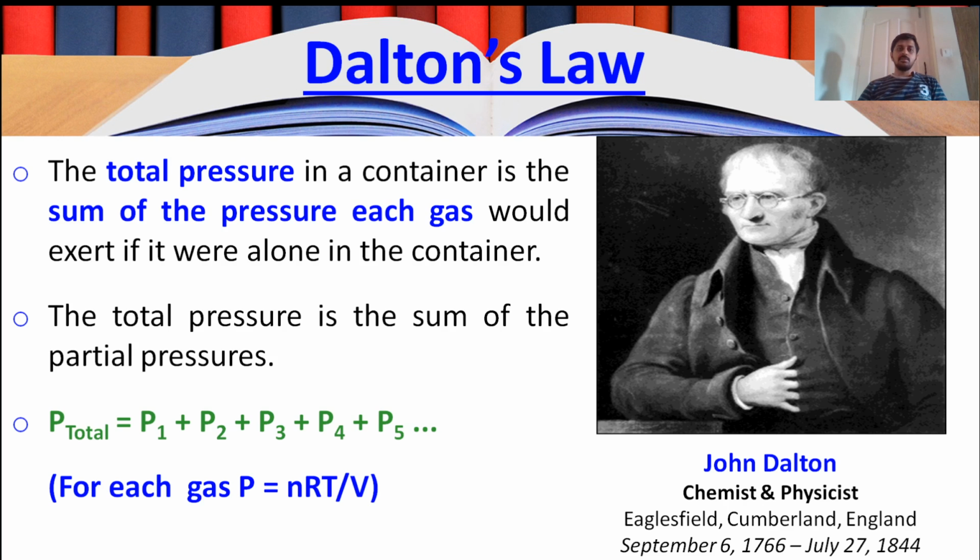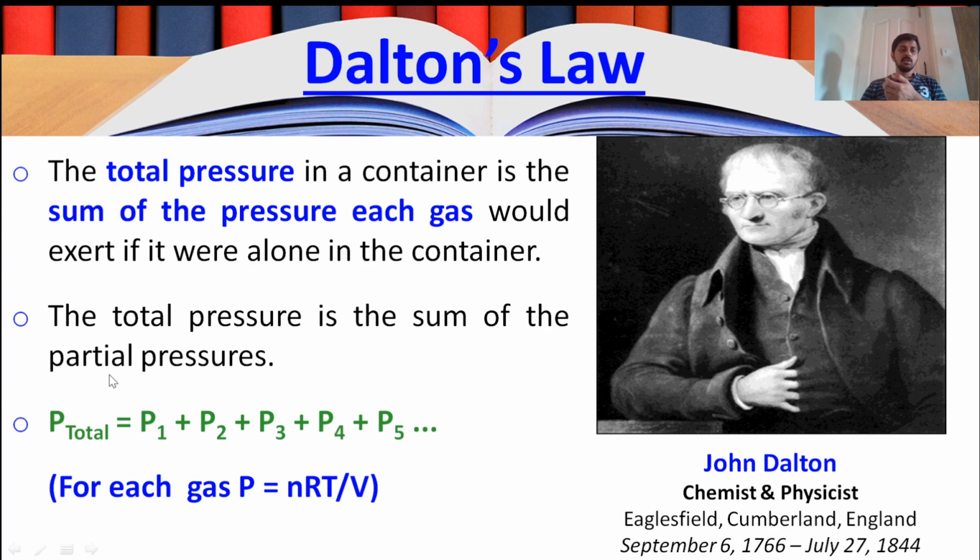Next law is Dalton's law. Suppose there is a container containing a mixture of gases. For example, you take the case of air. Air contains various gases, right? Nitrogen, oxygen, carbon dioxide, carbon monoxide, hydrogen, many things will be there. So when such a container is there containing different gases, each gas would exert a pressure as if it were alone in the container. So the total pressure in a container is a sum of the pressure of each gas.